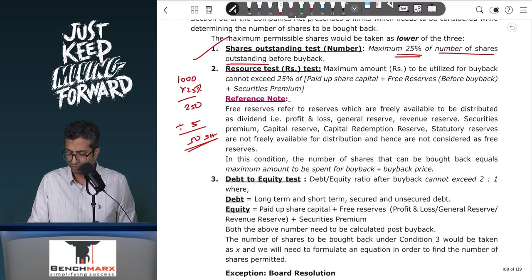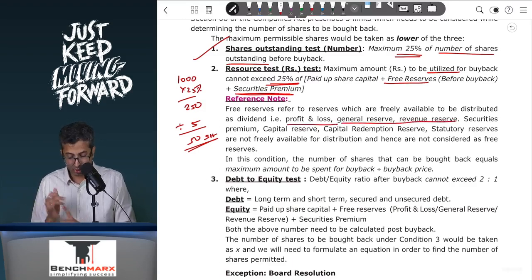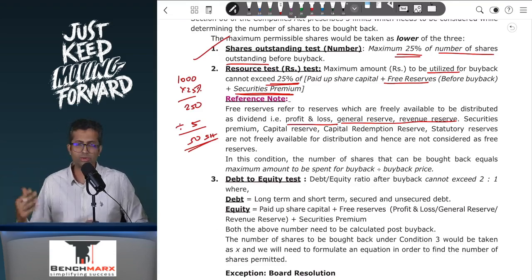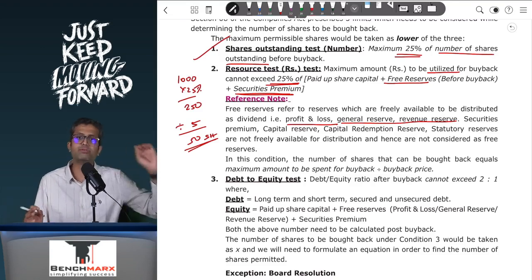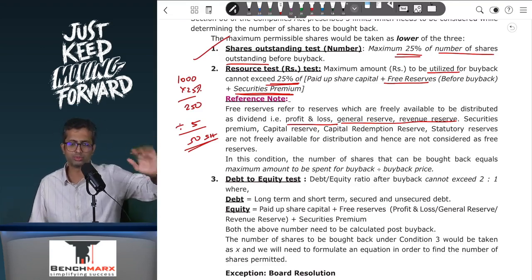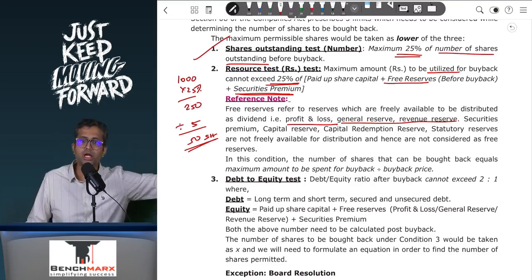So the maximum amount utilized for the buyback cannot exceed 25% of the paid up share capital plus free reserves before buyback plus the securities premium. Free reserves refer to reserves which are freely available like P&L, general reserve, revenue reserve. Securities premium, capital reserve, capital redemption reserve, statutory reserve, revaluation reserve are not free reserves. Though even over here we can add securities premium, we can't use it for the purpose of transfer to CRR.